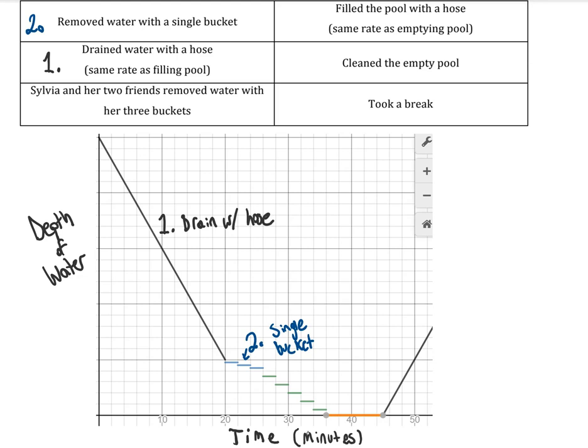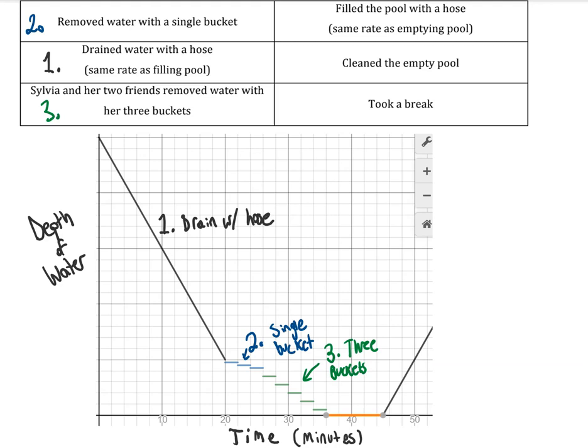But one key idea is when we get to step 3, part 3 of my graph, that's the 3 buckets. Notice one way I can tell that this is 3 buckets is because the gap between these steps, this gap here, is much bigger than the gap between the steps in step 2.